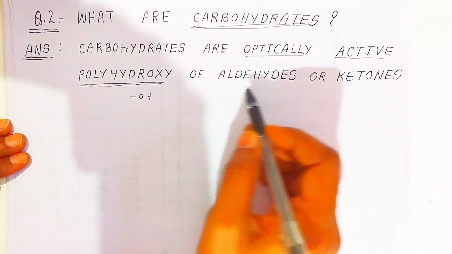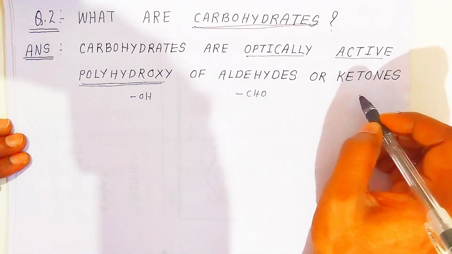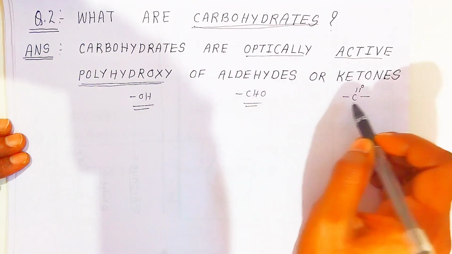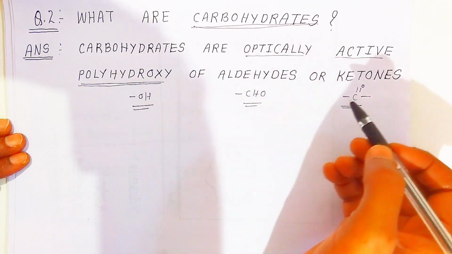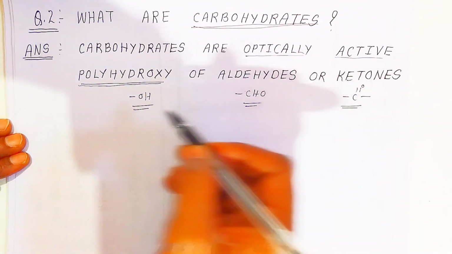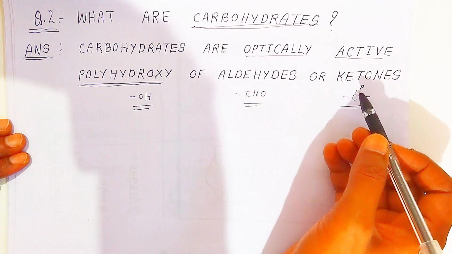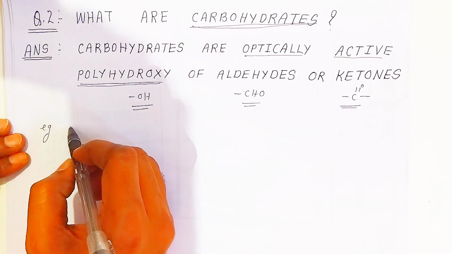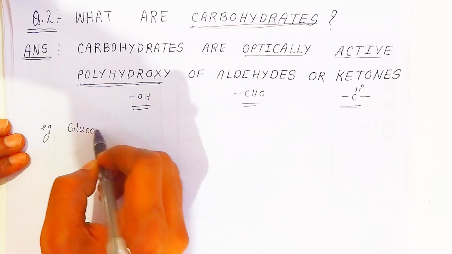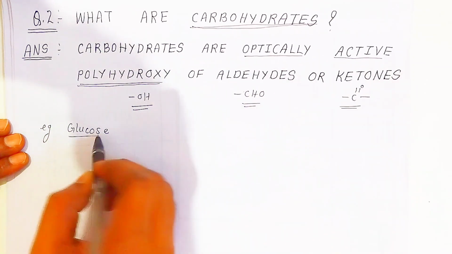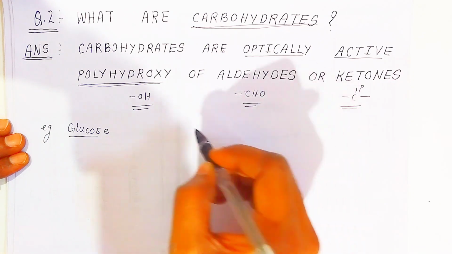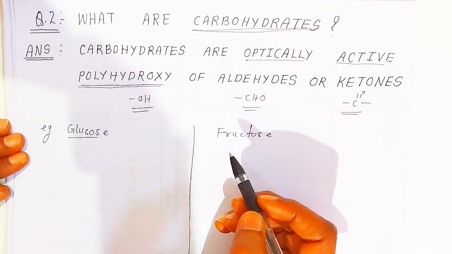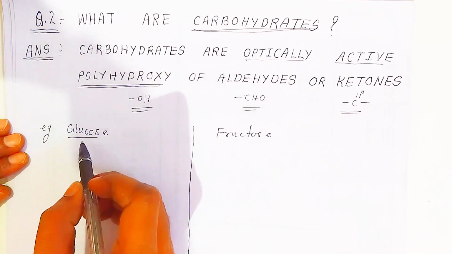Okay students, polyhydroxy aldehyde, that is the CHO group, and ketone group. They will contain polyhydroxy aldehydes or ketones. Along with aldehyde they will contain hydroxy. Along with ketone they will have hydroxy. Understanding? So they are polyhydroxy aldehydes or ketones. For example students, here I am explaining how these definitions work. You have to write the example I have written here: glucose, and you can write fructose. These two are the examples. Understanding students? In examination you have to write the example also, that is glucose and fructose.